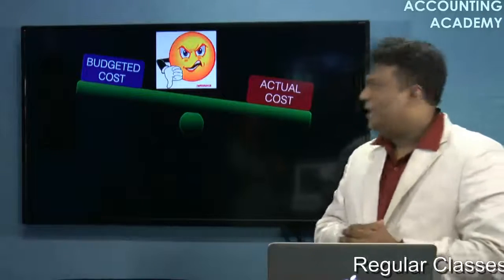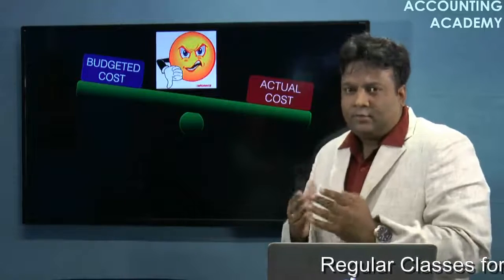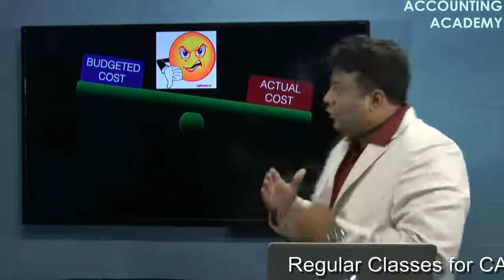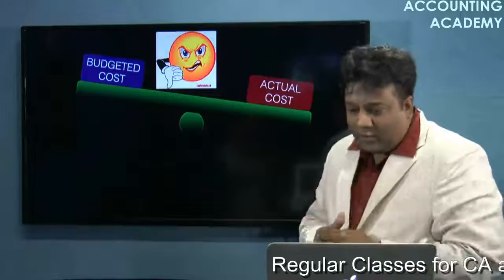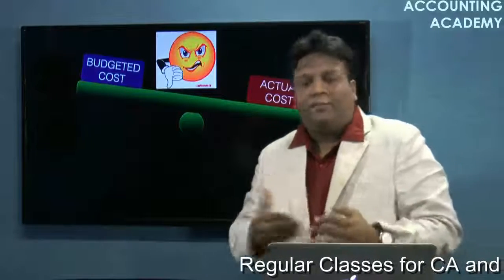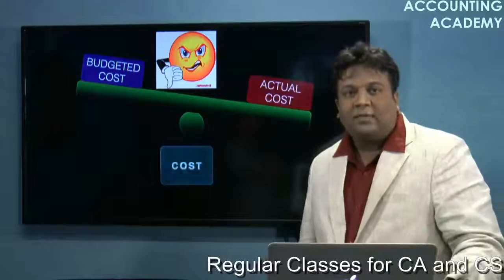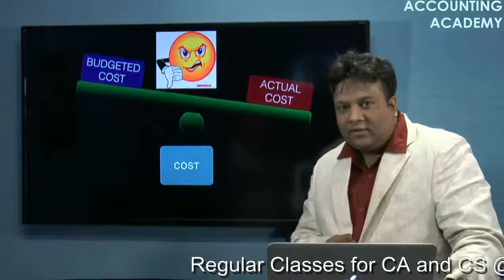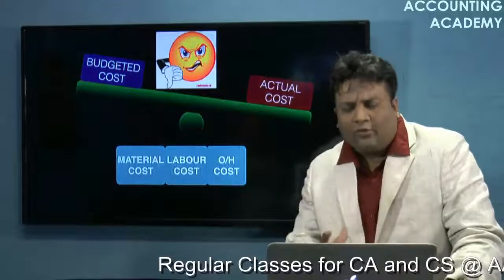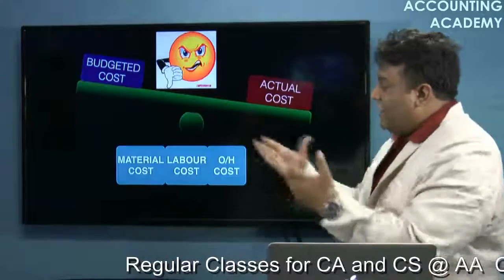Fine? Now, as I just said, for CS Executive the focus is on cost variance. So talking about cost variance, if we classify the cost on the basis of elements, then element-wise your cost can be classified into three categories. What are these three categories? Material cost, labor cost and overhead cost. So we will divide the variance into these three categories.